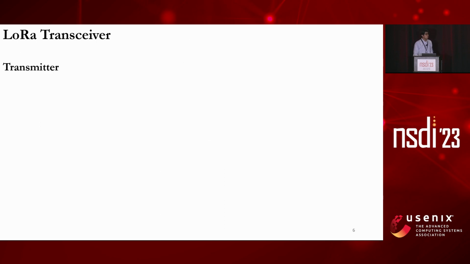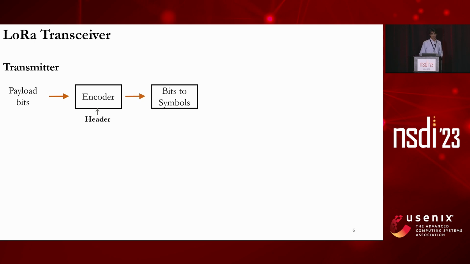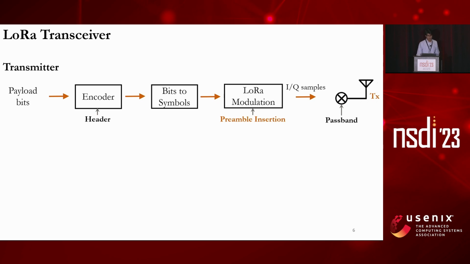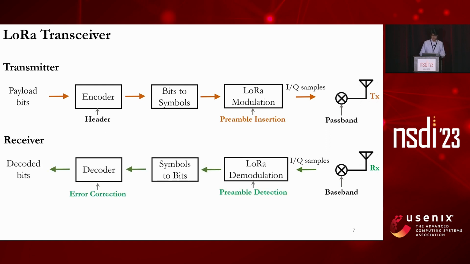I would like to spend some time to discuss what LoRa's transmitter and receiver pipeline looks like. At the transmitter end, the bits of the message to be sent are encoded in a specific format, then converted to symbols. Those symbols are then fed to the LoRa modulation block. This modulation block modulates the symbols using chirp spread spectrum modulation and converts the symbols to raw IQ samples, which are then transmitted over the air through an antenna as electromagnetic signals. These signals are then captured by a receiving antenna, and the raw IQ samples are fed to the LoRa demodulator block. And the reverse process is performed until eventually we get decoded bits at the output.